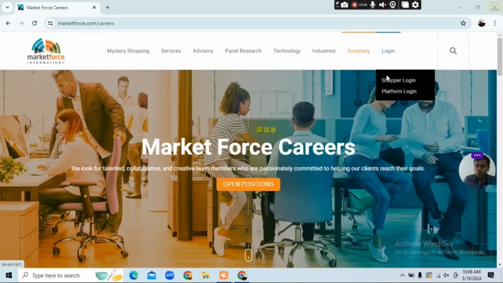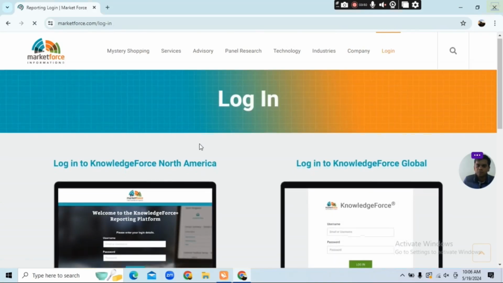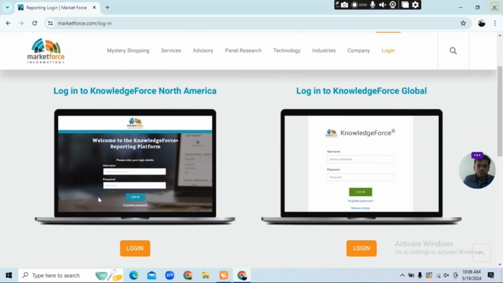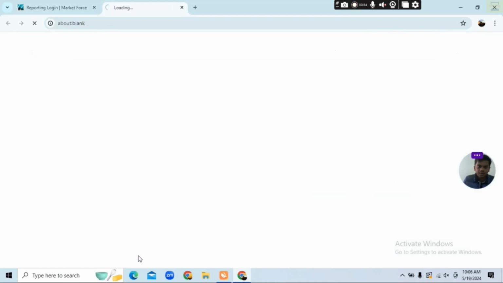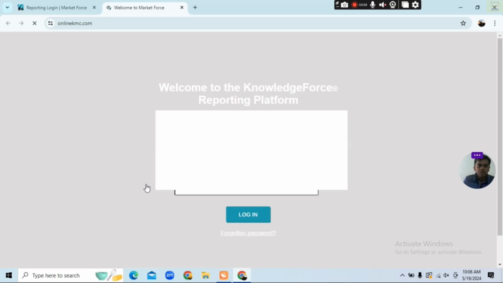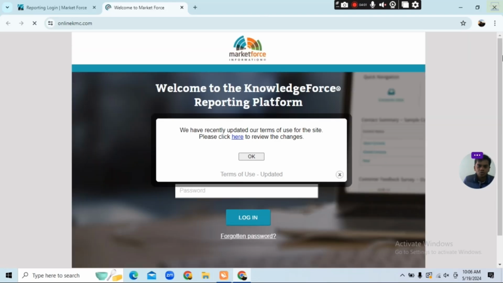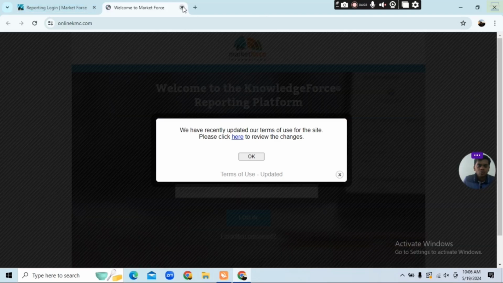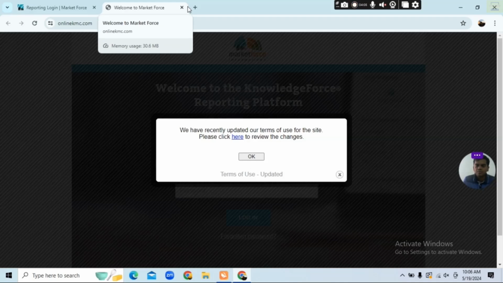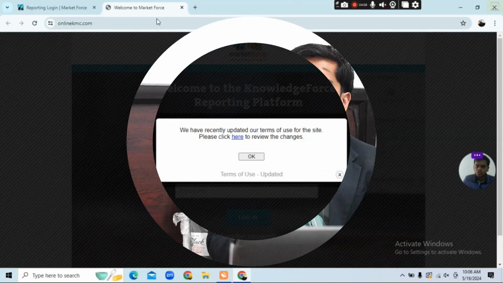Okay, so login and shopper online platform. You can also log in from here. Okay, so I will log in over here. You can log in and also earn a certain income. Like that, you can earn a certain amount of income in MarketForce.